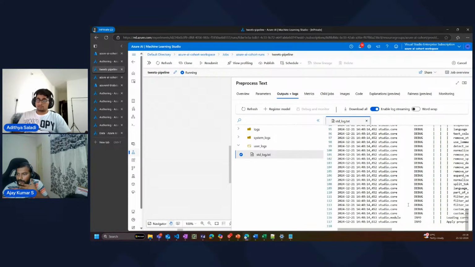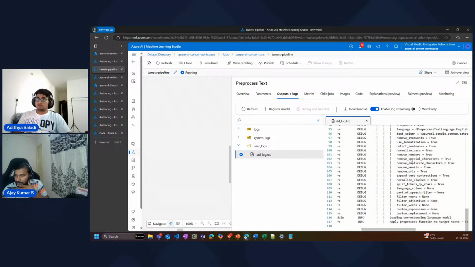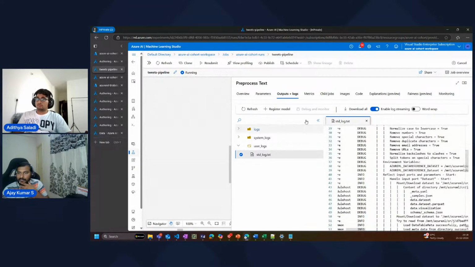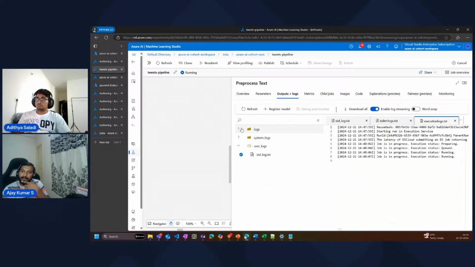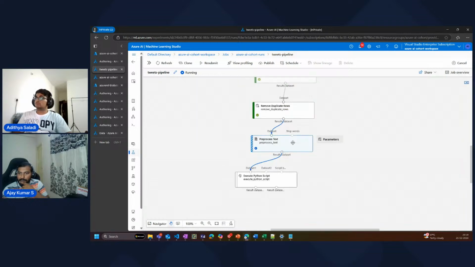Again, meanwhile, you can go and look at the debug logs. You can see how each of these are getting processed. You can look at the logs. If something fails here, you can come here and debug them. All these are present here. So you can look at yesterday's error logs of the processing. You can look at execution logs of that particular pipeline. All those can be navigated here.